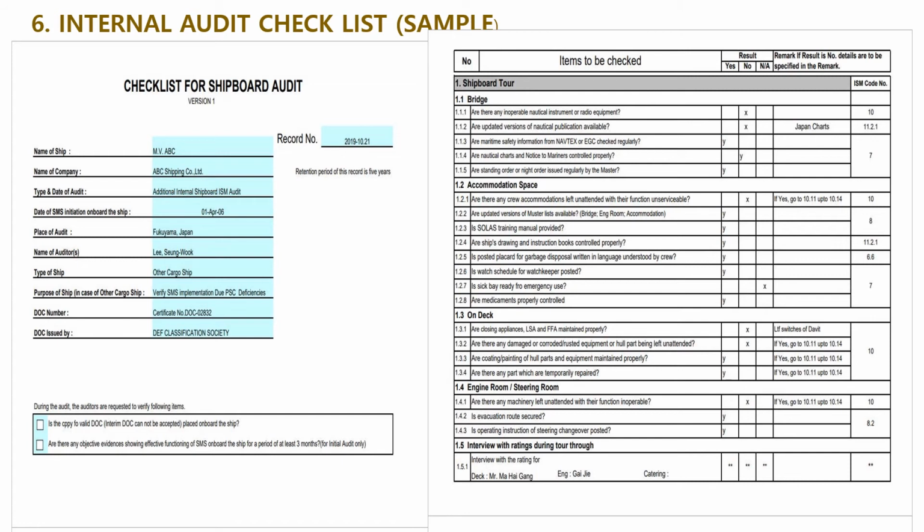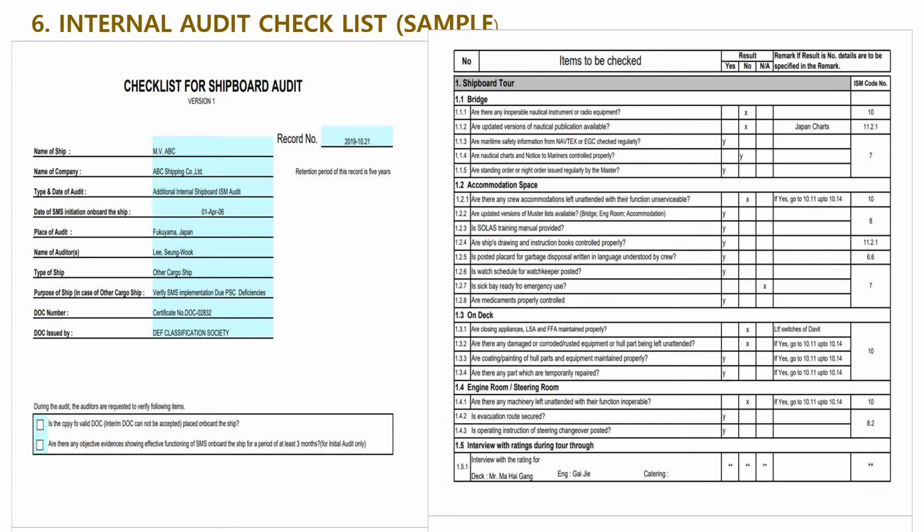For example, KR issues an internal audit checklist, and NK also issues an internal audit checklist. So if one company has 2 or 3 classification societies, it has to prepare an internal audit checklist for each classification society.